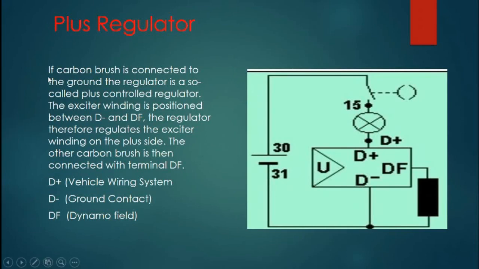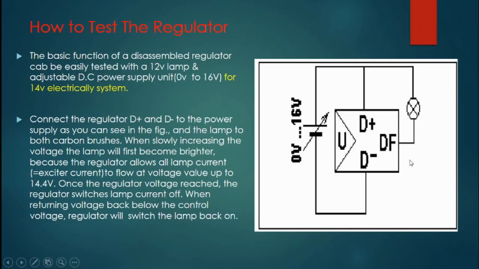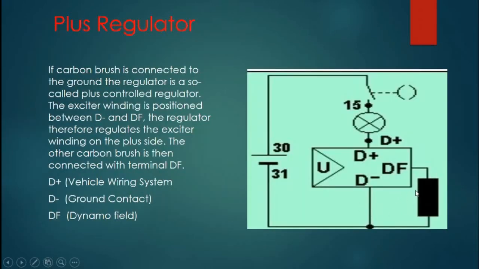Now the plus regulator. If the carbon brush is connected to the ground, the regulator is a so-called plus controlled regulator. The exciter winding is positioned between D minus and DF. In the minus regulator, you see this exciter winding was connected between DF and D plus, but here in the plus regulator, the exciter winding is connected between D minus and DF. The regulator therefore regulates the exciter winding on the plus side.